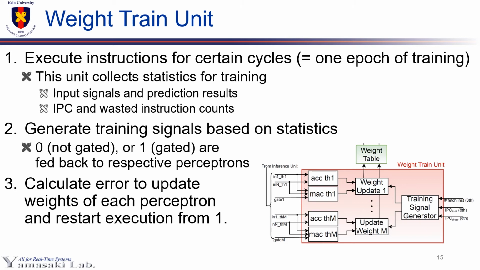Secondly, training signal generator generates training signals, which we explain in the next slide. In accordance with prediction, 0 not gated or 1 gated is fed back as a training signal. Thirdly, weight train unit calculates error and updates weights, then restarts from the first phase.